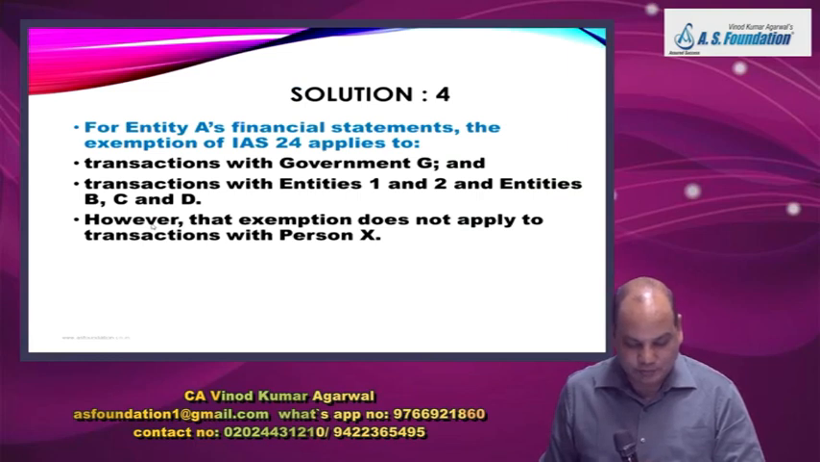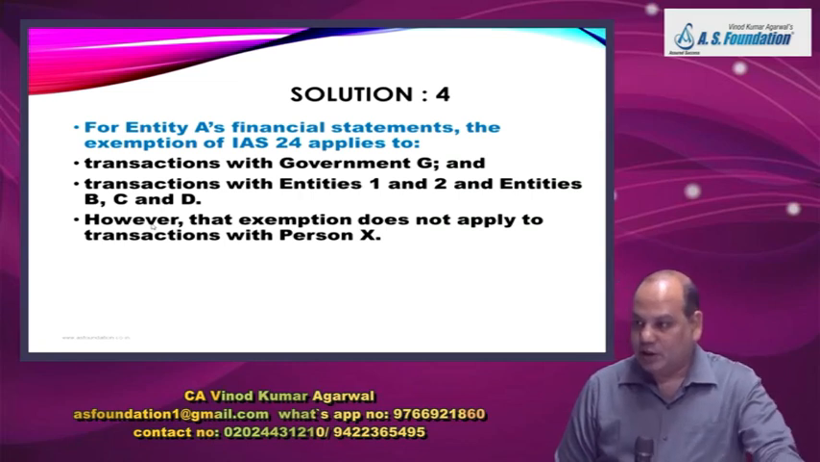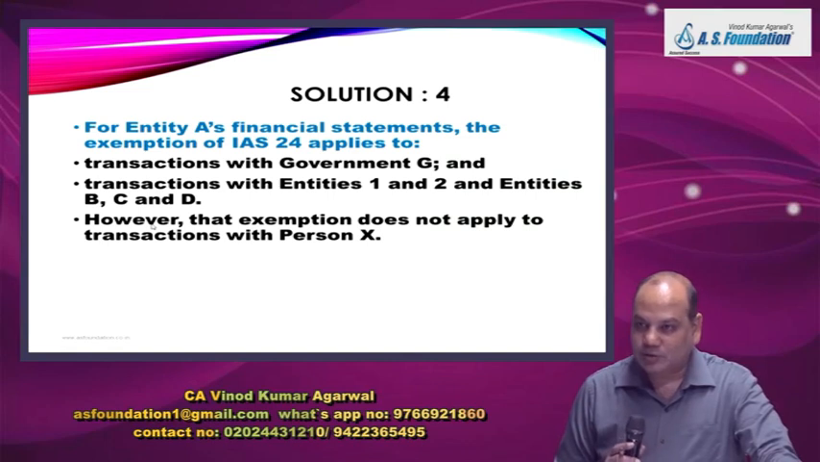So see the answer. For entity A's financial statements, the exemption of IAS 24 applies, because the question has been asked from entity A's point of view, but it can be applicable for any other entity also: transactions with the government, transactions with 1 and 2, transactions with B, C, D. However, that exemption does not apply to transactions with person X. Same answer you will write for B also.